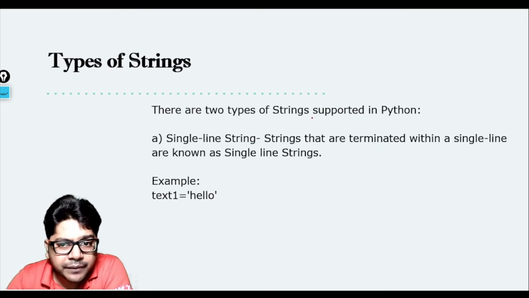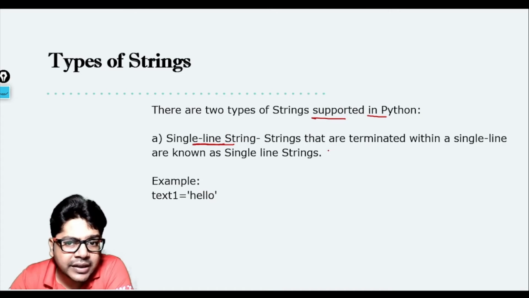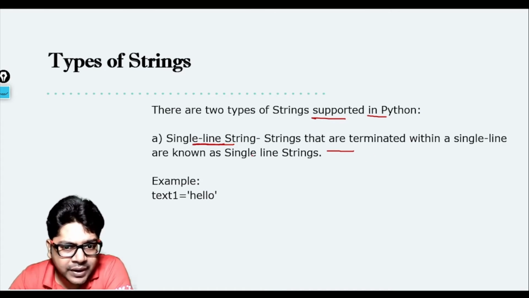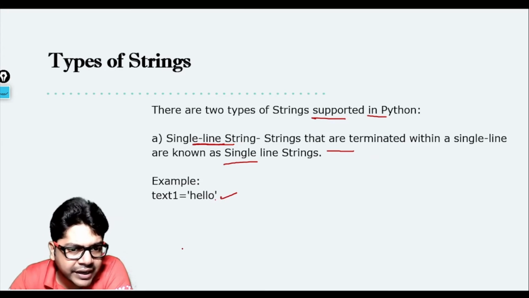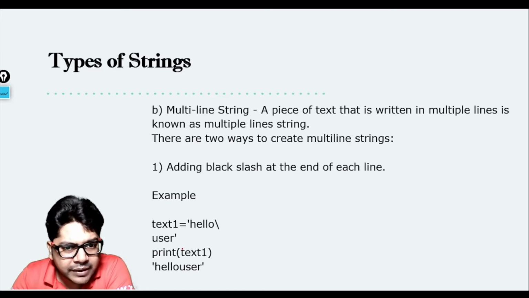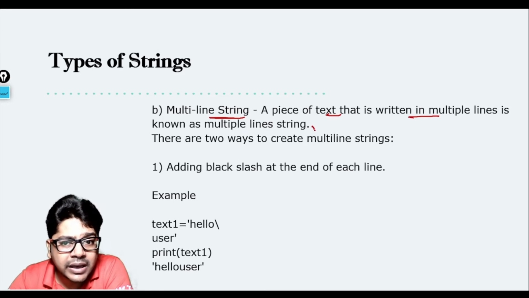So there are two types of strings supported in Python. Single line strings: strings that are terminated within a single line are known as single line strings. Like "hello", it got terminated here itself. You are not extending it to another line. Then we have another one, which is called a multi-line string. A piece of text that is written in multiple lines is known as a multi-line string.